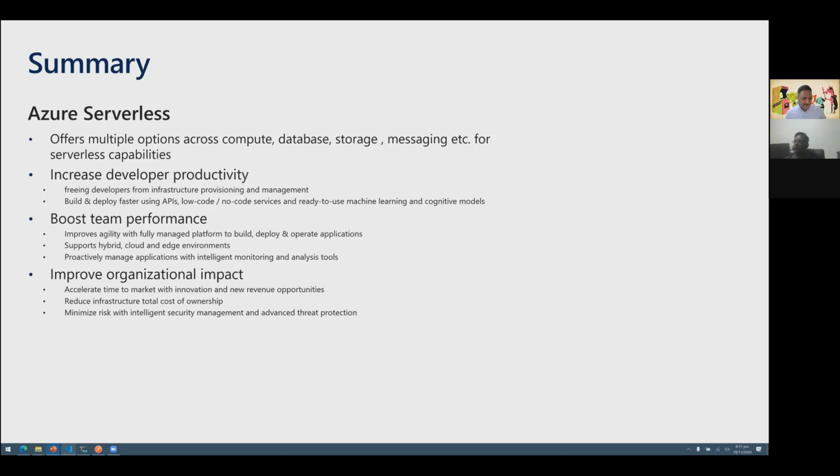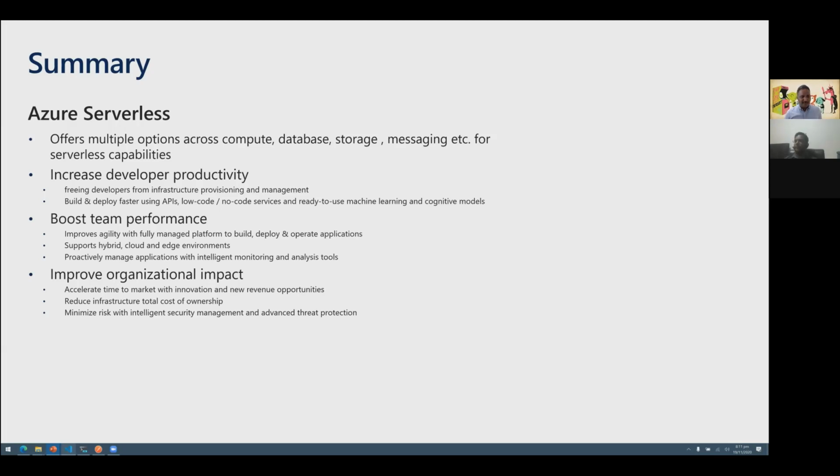And finally, it also minimizes the risk, because things like security and advanced threat protection are provided as part of the capabilities of the cloud, and every cloud provider has this nowadays. So we don't have to spend too much time building these capabilities ourselves. Azure, for example, on many of the services, it's just a matter of selecting a checkbox or toggling a feature saying, I need security to be integrated, and you will have it out of the box.